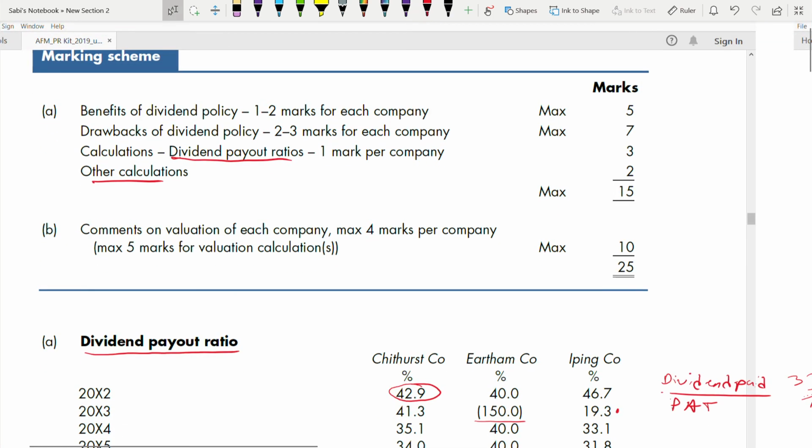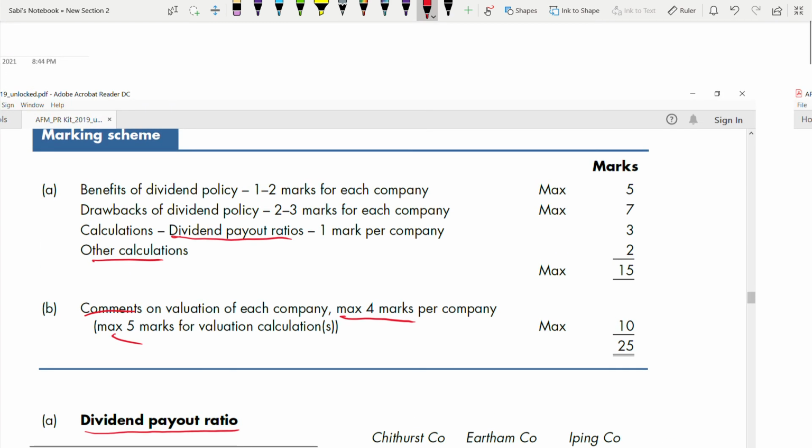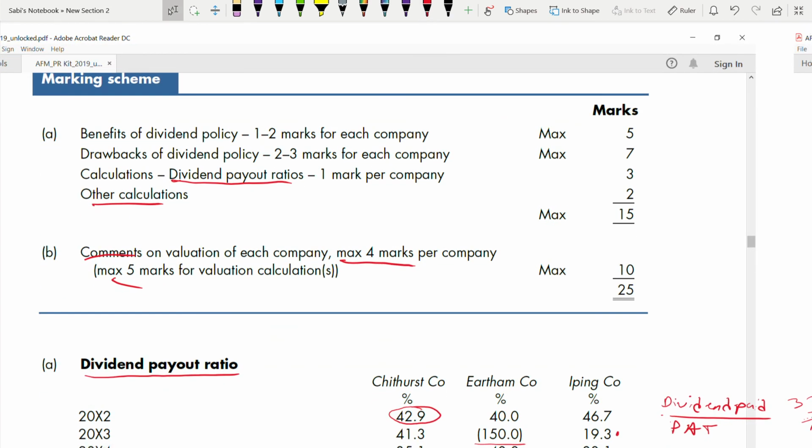Coming to part B. Comments on valuation for each company, maximum 4 marks per company. That is for comments only. But 5 marks is for valuation calculations, okay? So make sure that you don't go wrong over there. So this is a very easy question, provided that you know what is dividend payout ratio and you know how to work out your ratios. You just have to compare your ratios and talk about the dividend policies: whether it is beneficial, what the drawbacks are, why this policy is not suitable and all. You just have to talk about all this. So that's it for this question.